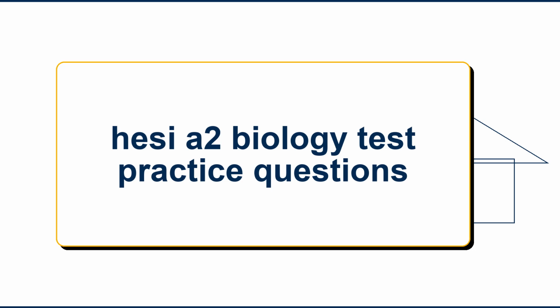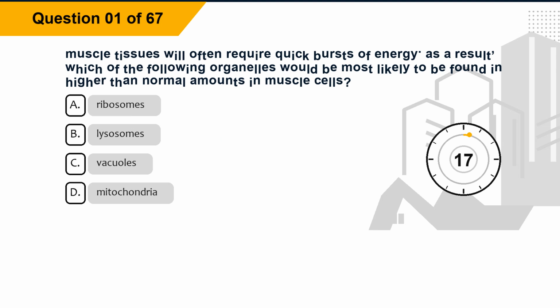HESI A2 biology test practice questions. Question 1. Muscle tissues will often require quick bursts of energy. As a result, which of the following organelles would be most likely to be found in higher than normal amounts in muscle cells? Option A, ribosomes.